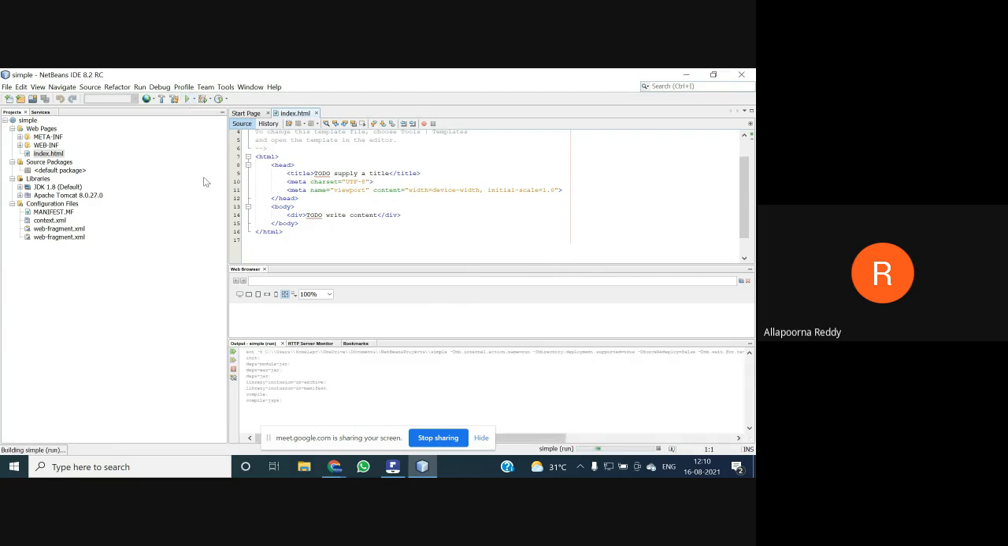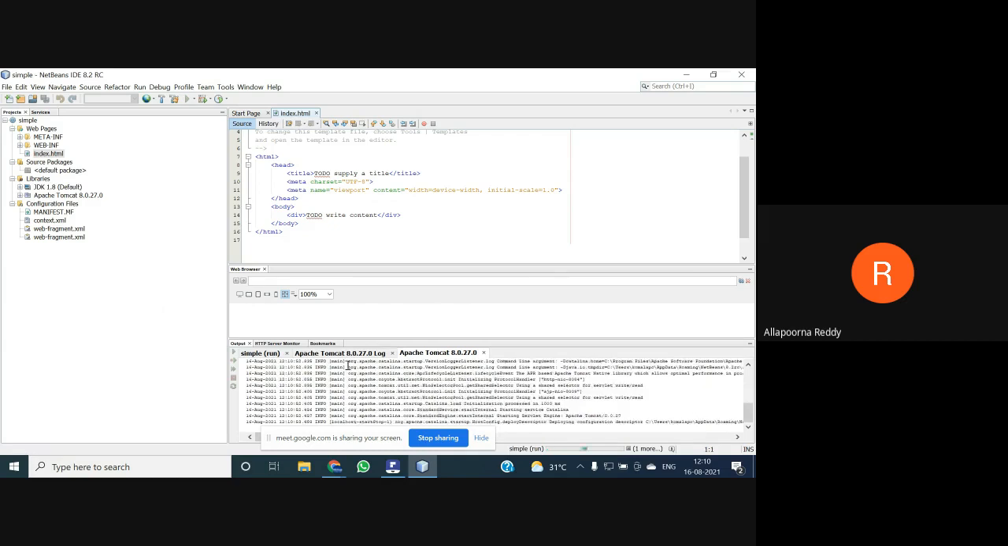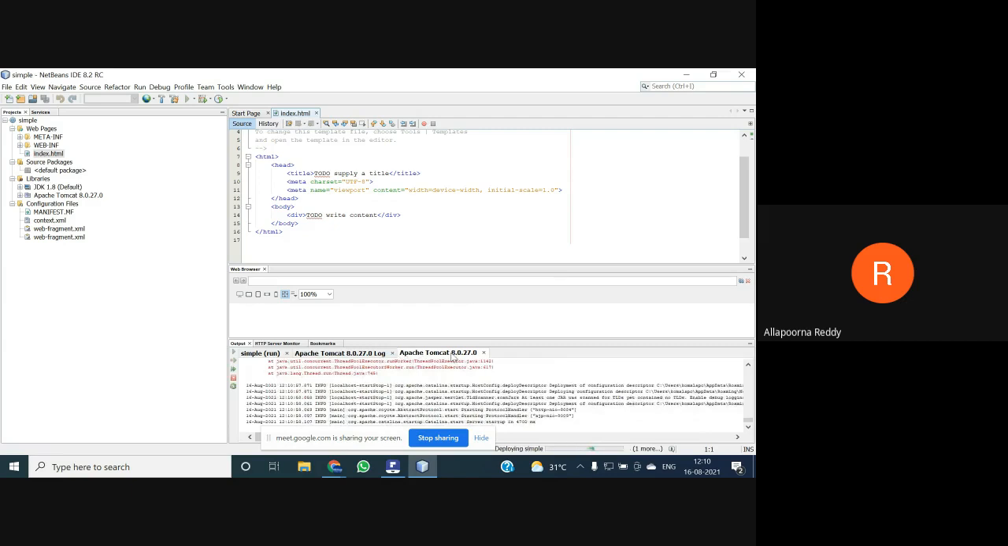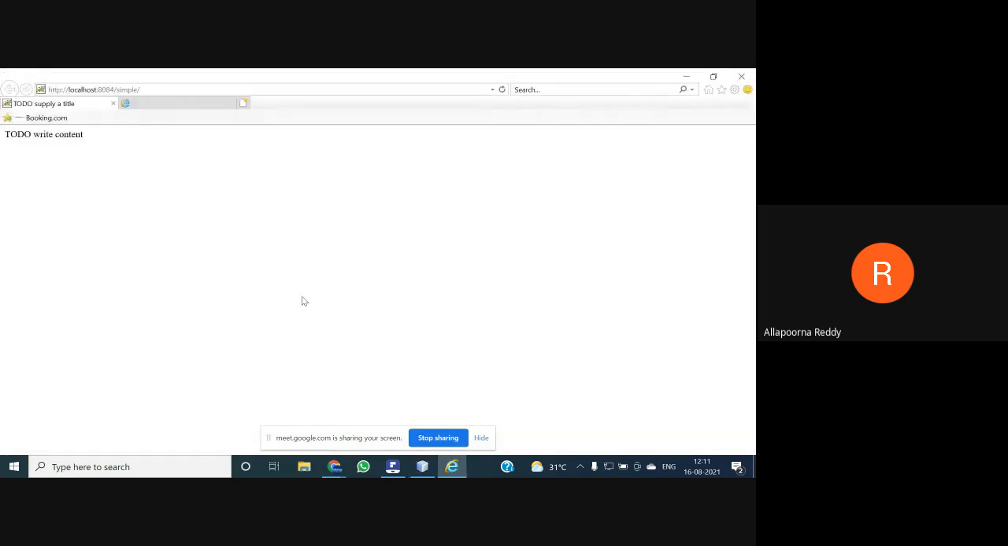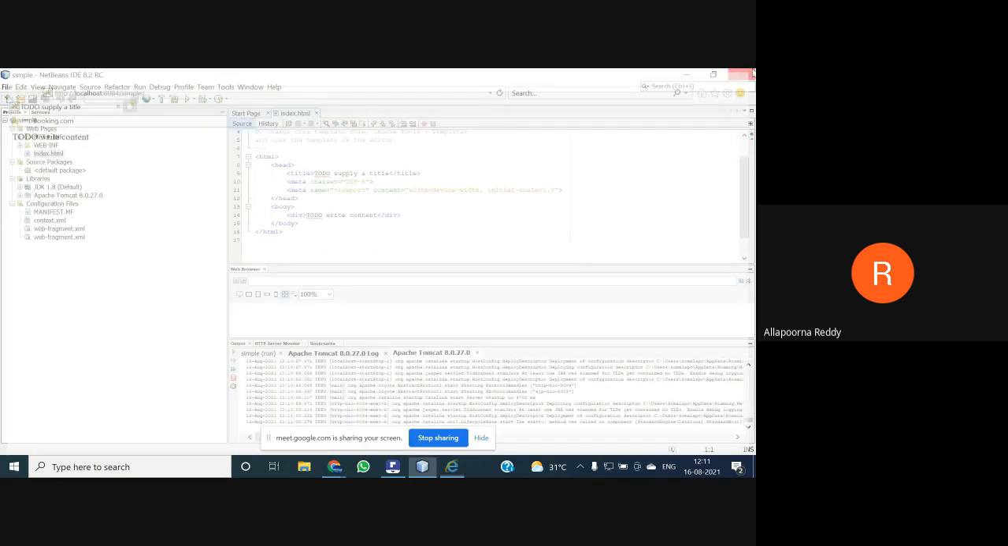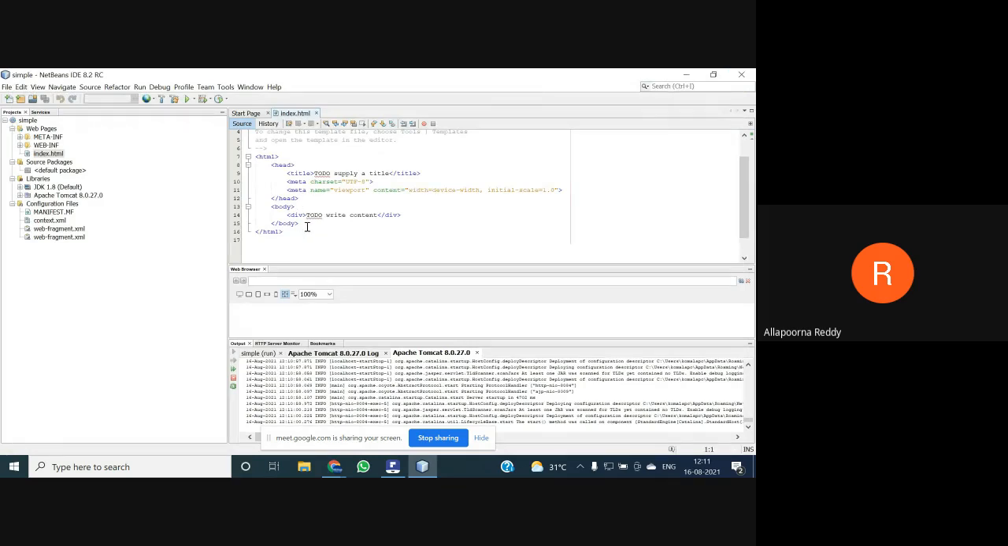So do your clean and build and try to run it. It should go to your web browser and display. When you execute on the web browser, it starts your Tomcat server. Here you can find Apache Tomcat 8.0.27, and it opens a browser with the "to do write" content, because we have mentioned that in our body. So what we are going to do is include a servlet.